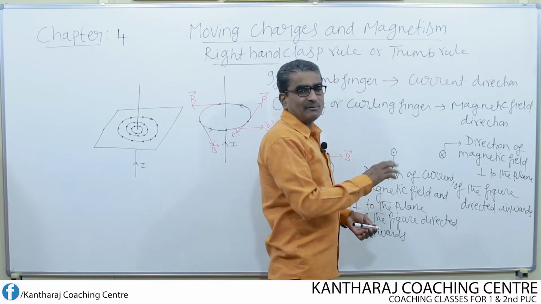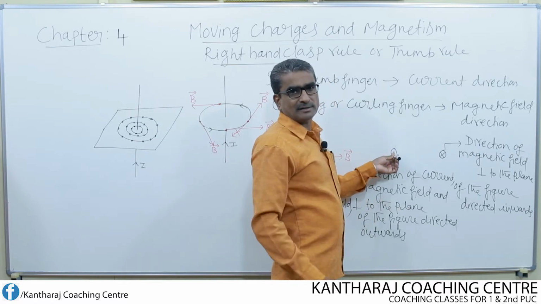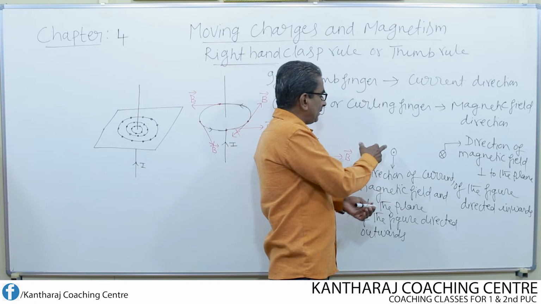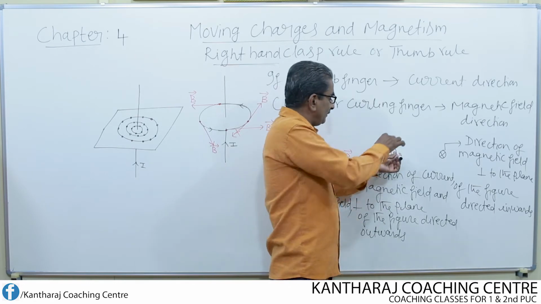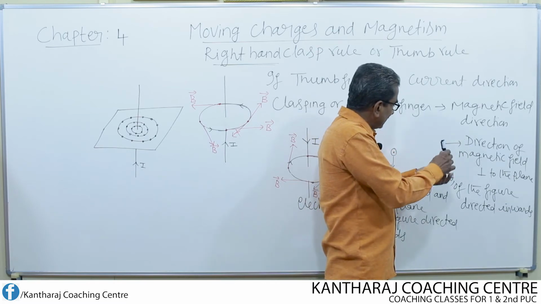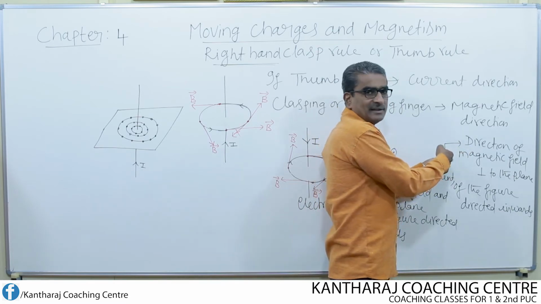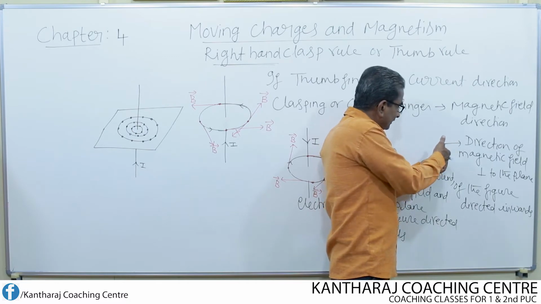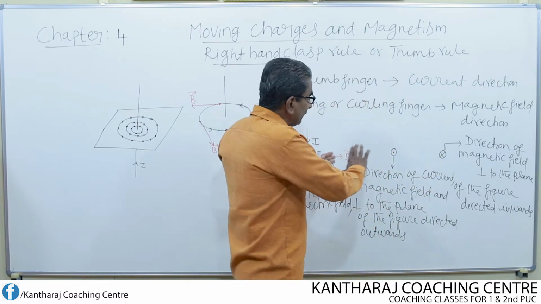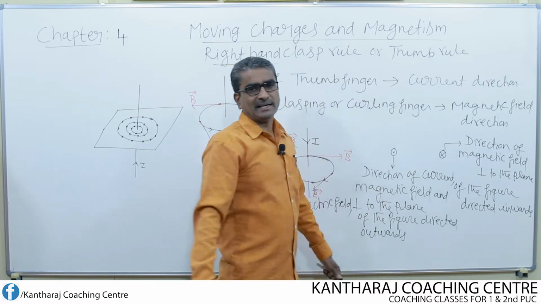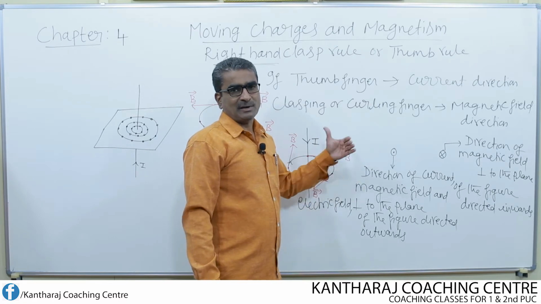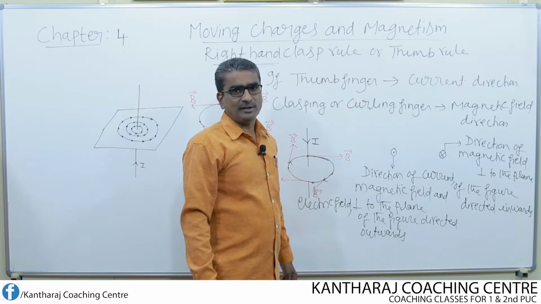If you apply this diagram for current, current is outward. If you apply this diagram for magnetic field, field is outward. Similarly, if you apply this diagram for electric field, it is directed outwards. Here, current is directed inwards like this, magnetic field is directed inwards, and also electric field is directed inwards. So remember these simple diagrams to find the direction of current, magnetic field and also electric field.